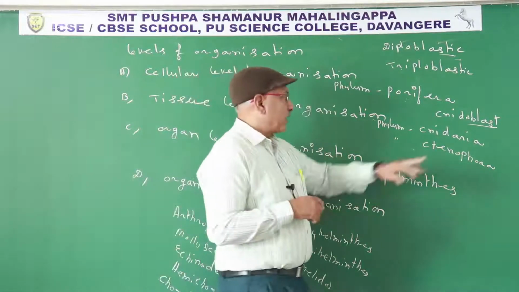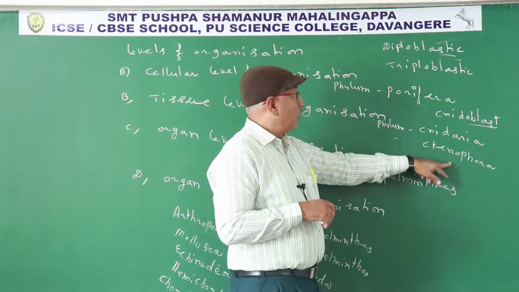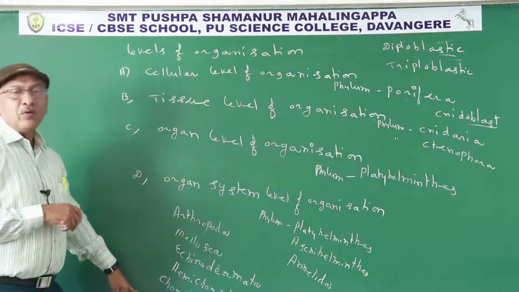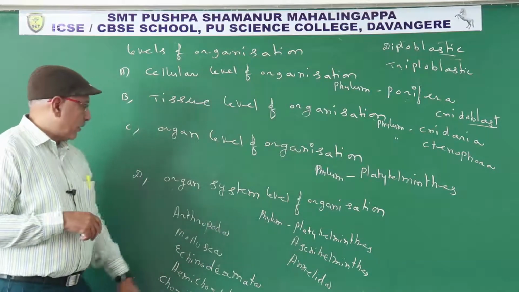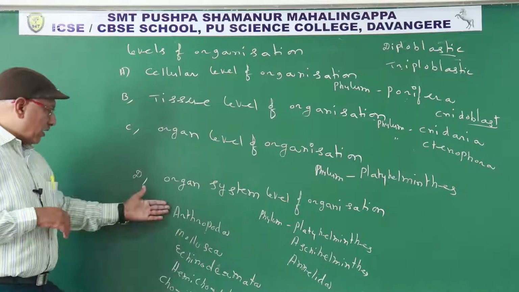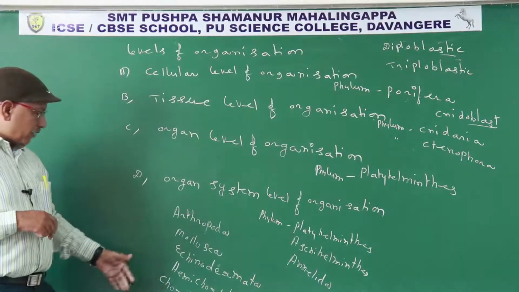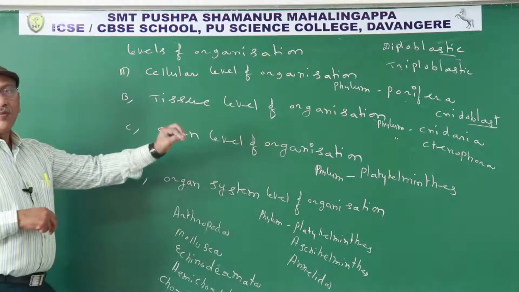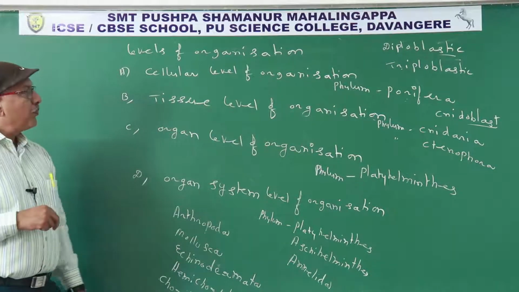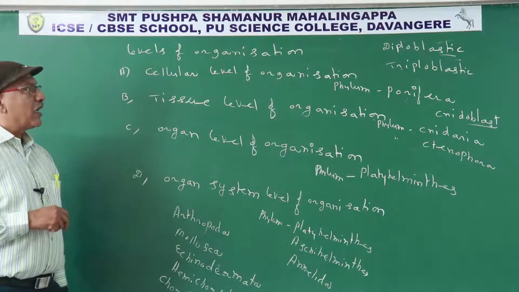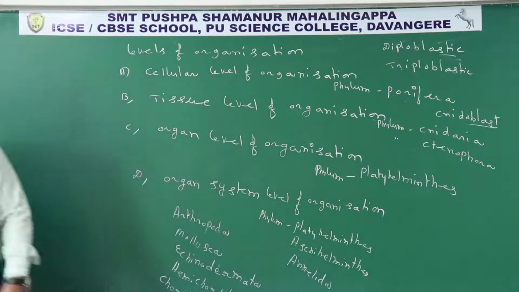So diploblastic animals are Cnidaria and Ctenophora. Triploblastic animals are from Platyhelminthes to Chordata: Platyhelminthes, Aschelminthes, Annelida, Arthropoda, Mollusca, Echinodermata, Hemichordata, Chordata, all are triploblastic animals. Now we discuss diploblastic and triploblastic animals with the help of diagrams.